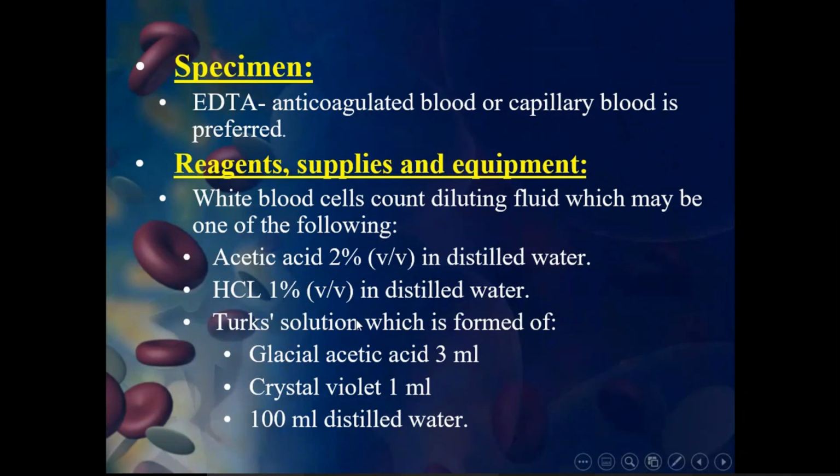Turk's solution, which is formed by the addition of glacial acetic acid 3 ml and crystal violet 1 ml, and then distilled water made up to 100 ml. So that total 100 ml contains glacial acetic acid 3 ml and crystal violet 1 ml. That solution you can also use.